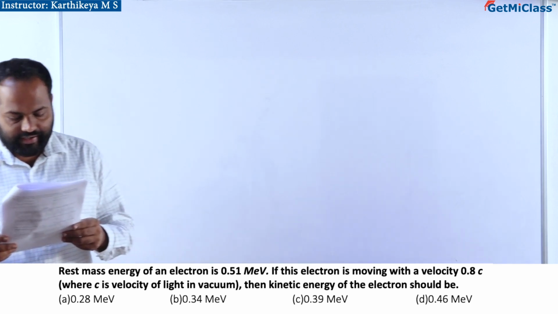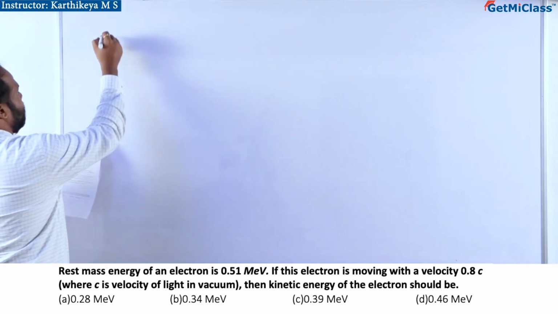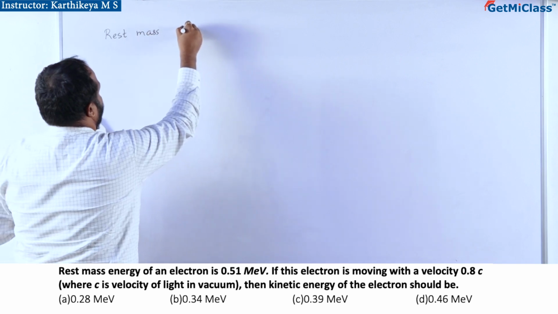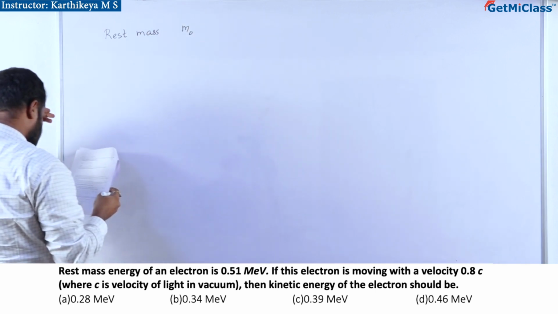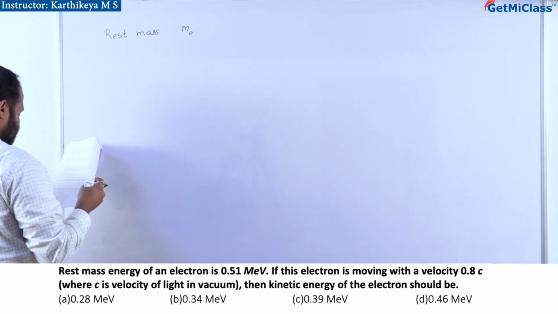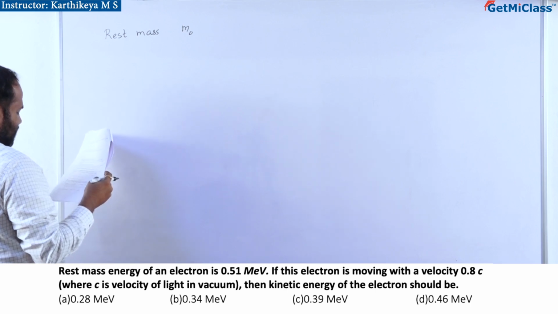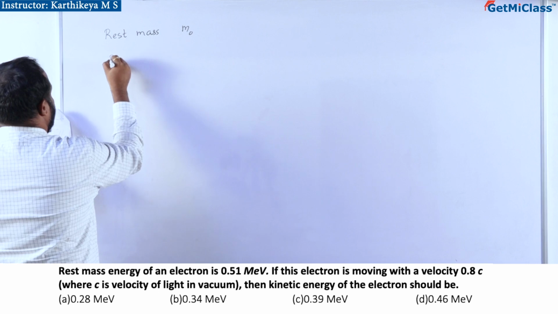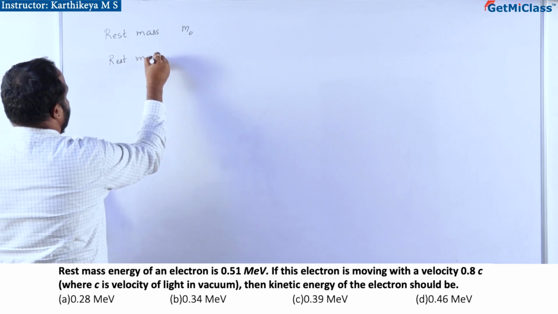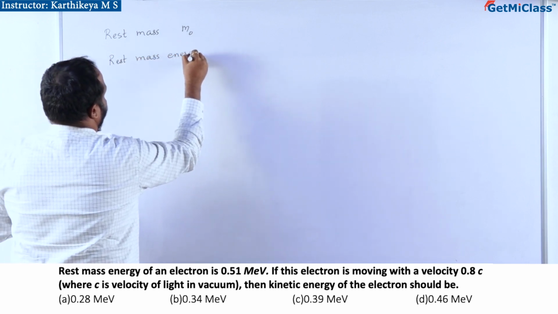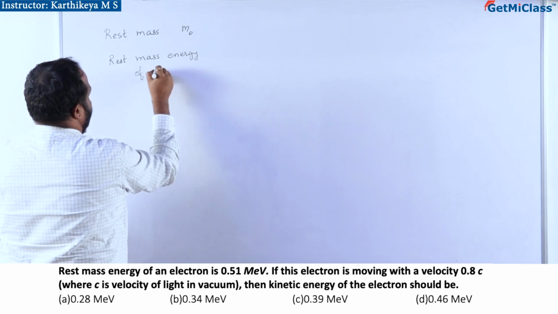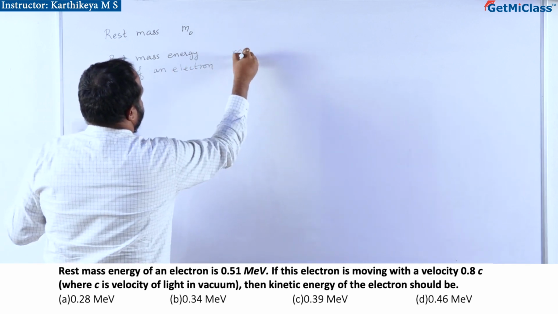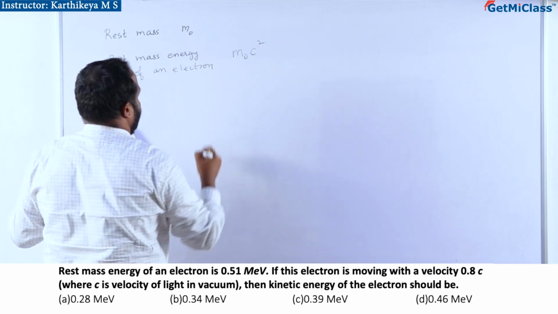Now, the rest mass is given. Rest mass is usually denoted by m naught, and the rest mass energy of the electron is given. So the rest mass energy of the electron is m naught c square.